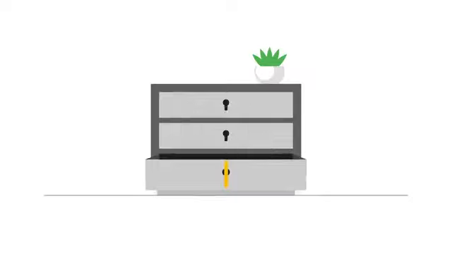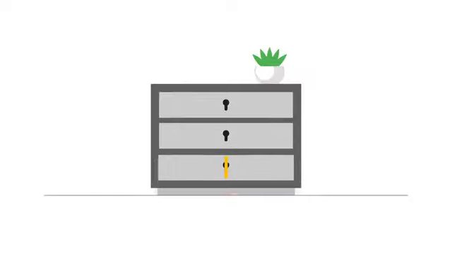Let's use a simplified comparison. Imagine you have an important letter or document. It contains private information, so you lock it away in a drawer in your house. Of course, you keep the key with you, so you can be sure no one else has access to it unless you give them permission. With traditional technology, an organization would store that letter or private data on-premise, where it feels safe because they generally know where it is and trust that it'll be kept private.